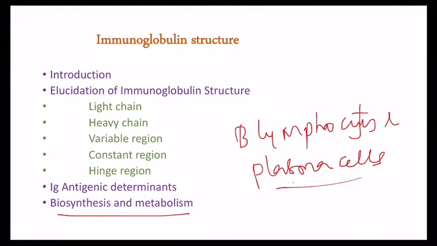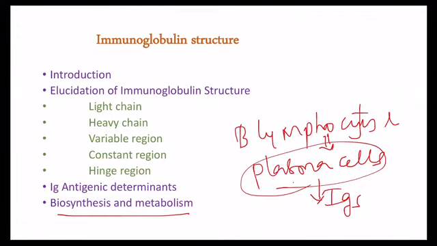Plasma cells are the most differentiated B lymphocytes. When an antigen enters the host, it is recognized by the B lymphocytes. After binding, the B cells are transformed into plasma cells. These plasma cells secrete large amounts of immunoglobulins.